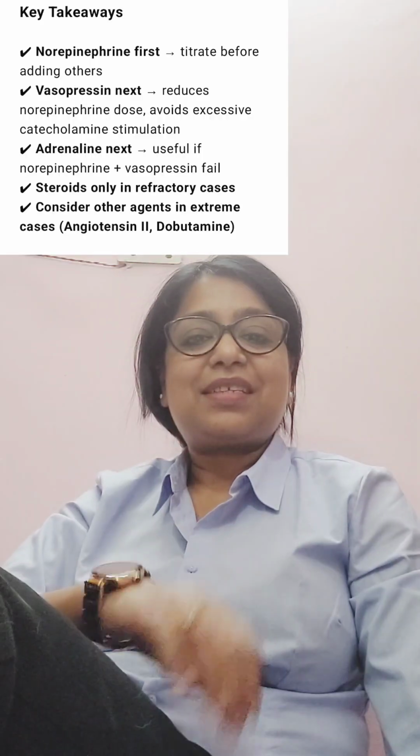The minimum dose of noradrenaline and adrenaline is 0.05 microgram per kg per minute, and the maximum dose you can go up to is 1 microgram per kg per minute for adrenaline, and for noradrenaline you can go up to 3 microgram per kg per minute.